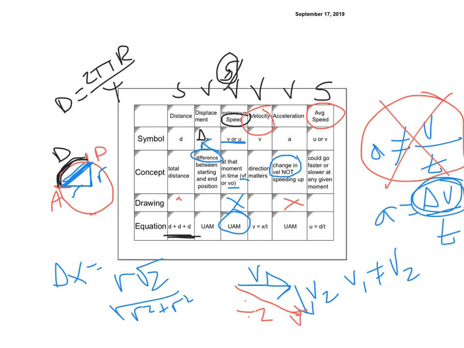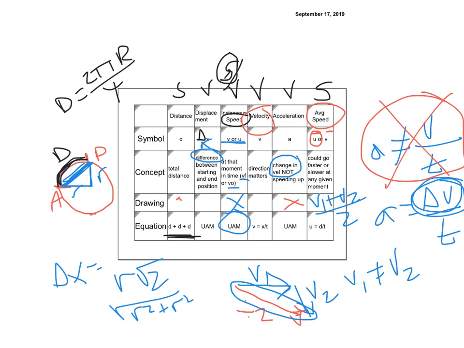But if I'm trying to find my average speed, and we use the letter u with a line over it, and I did the same thing here, you would then not do it as a vector. You would just add up v1 plus v2 divided by 2, as opposed to using the vectors and adding them up. So it's not the same thing. A lot of people say average speed and average velocity are exactly the same. They're only the same if you keep going the same direction.